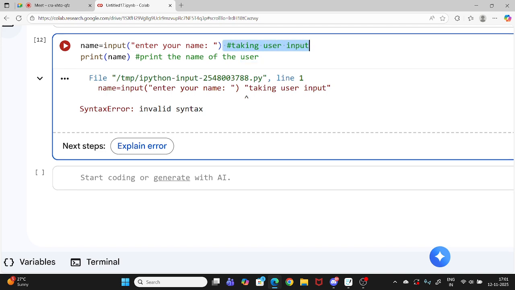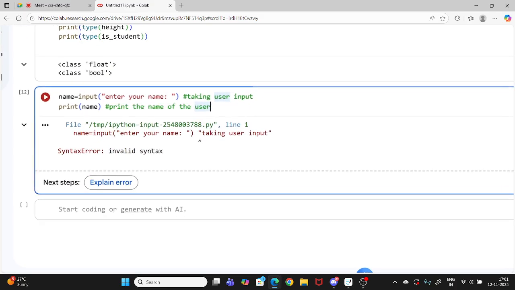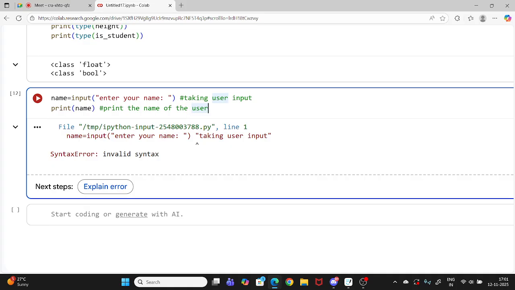Maybe later when you come back to this program you will forget what this line is doing, so I wrote here: we are taking user input. Comments are like small notes so that you remember, but you have to write them with a hashtag. If you write normally, it will give an error.